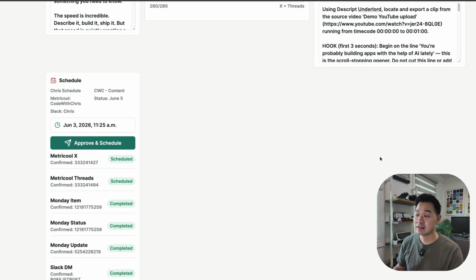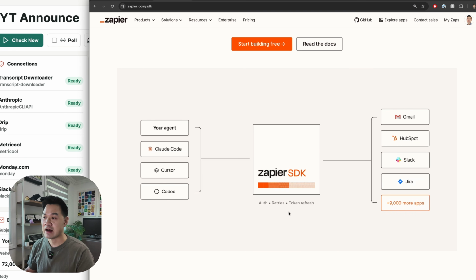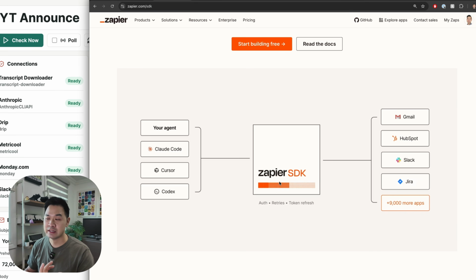Now, yes, this saves me a lot of time, but the other reason I built this tool is to try out Zapier SDK. Now, the promise here is that rather than individually building the connections to each of these services, I can just have my app connect to Zapier SDK. And then in my Zapier account, I can make all the connections. And then my app just has to interface with one thing and it can use all of these different services. So I wanted to show you how that works because if you've worked with APIs before, you'll know how much time that saves, because check this out.